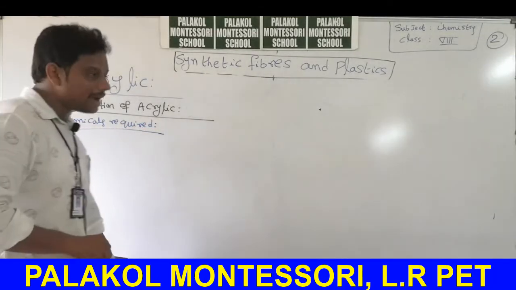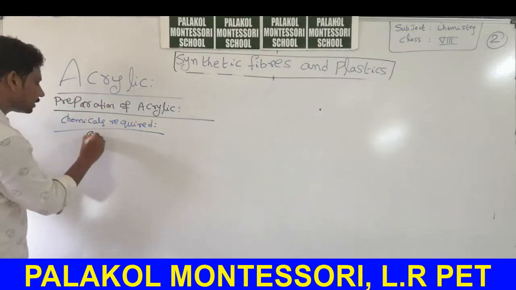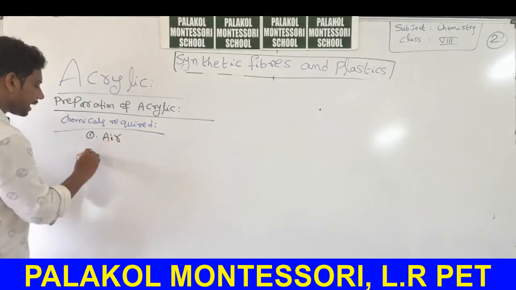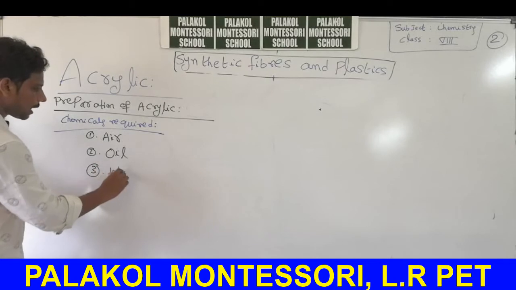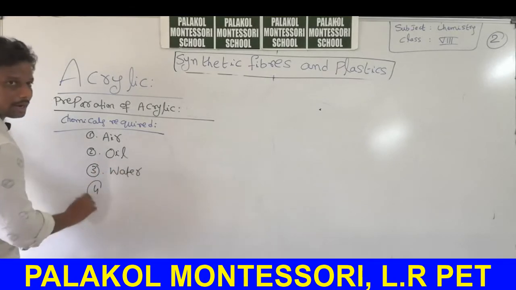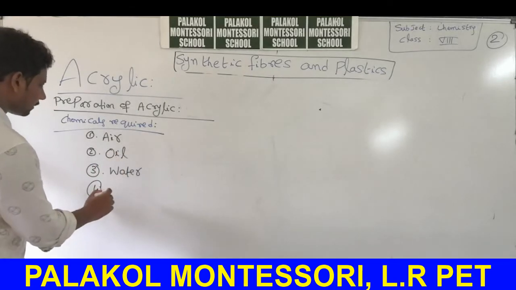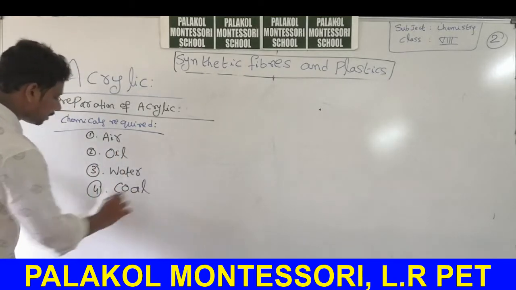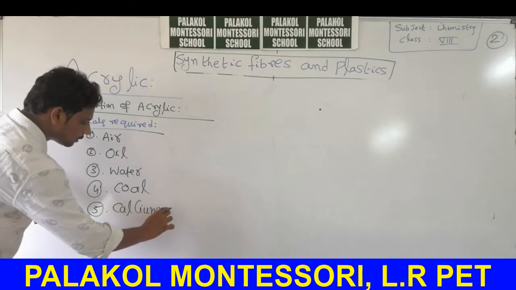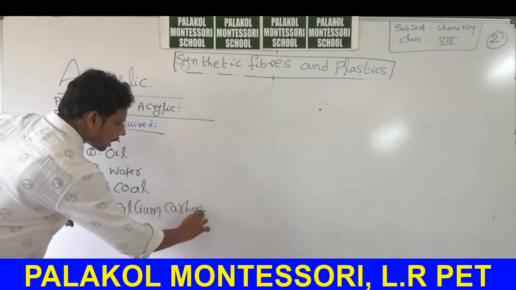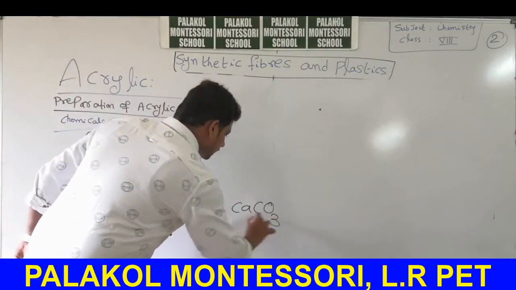Chemicals required for preparation of acrylic are: first one air, second one oil, third one water, fourth one coal, fifth one calcium carbonate, CaCO3.